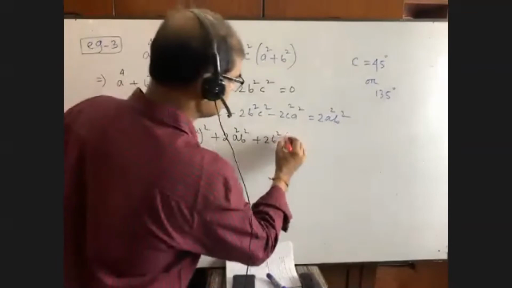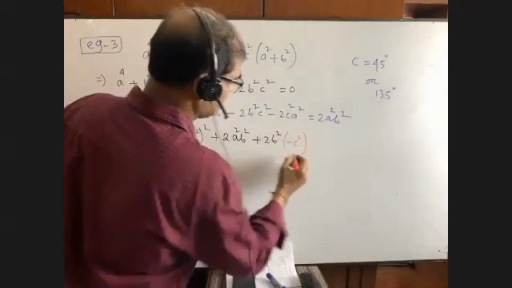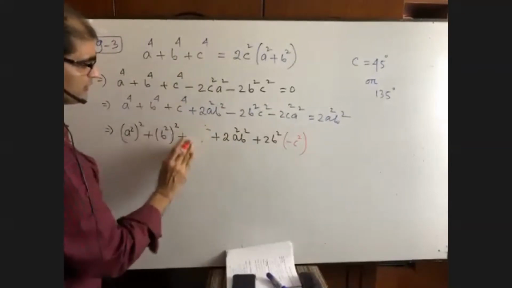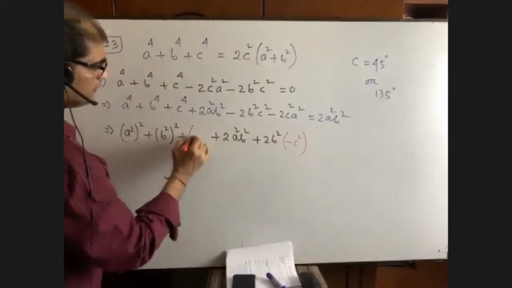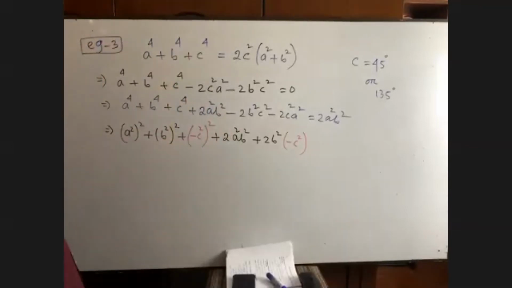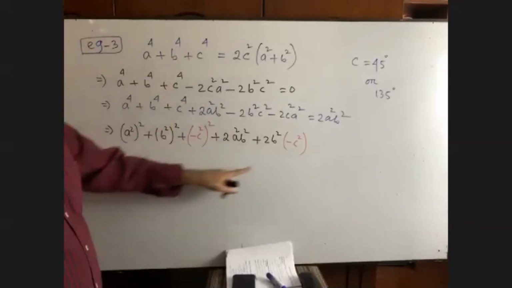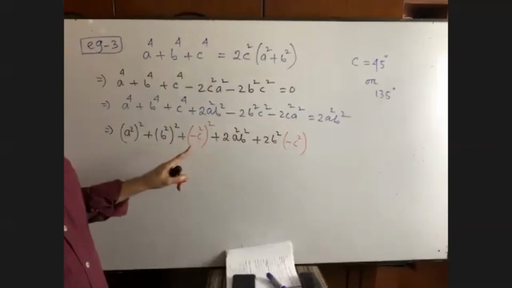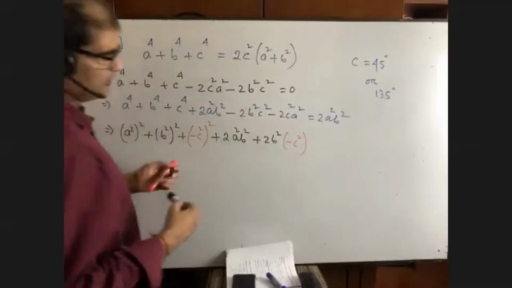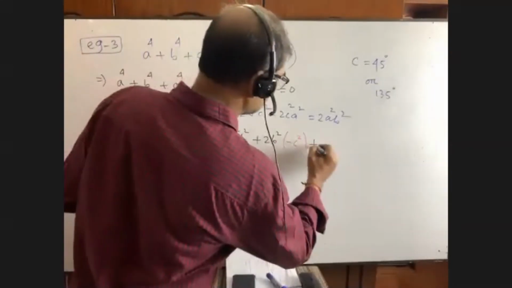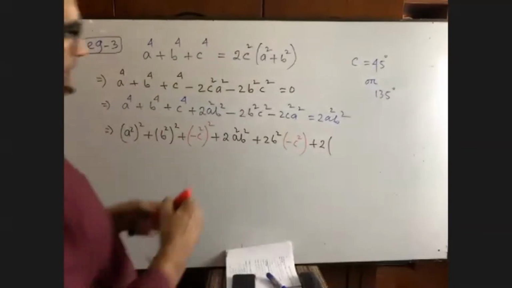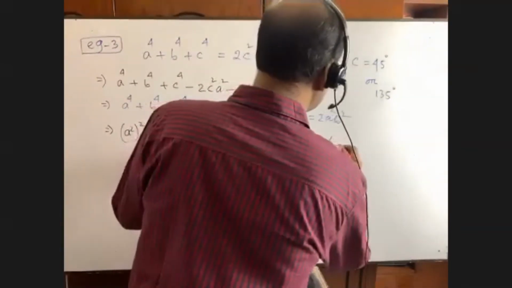Here it is negative. That means here minus c². So we have to write here minus c². I have written it afterwards just to make you understand what is to be written here. So now we see it is 2, to c, right? It is minus c².